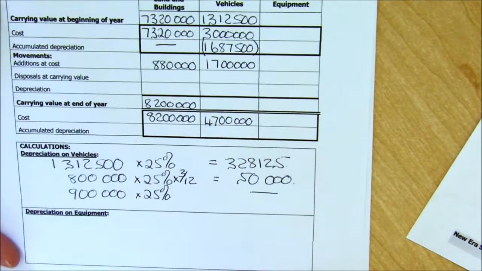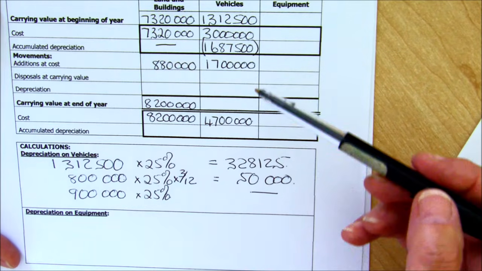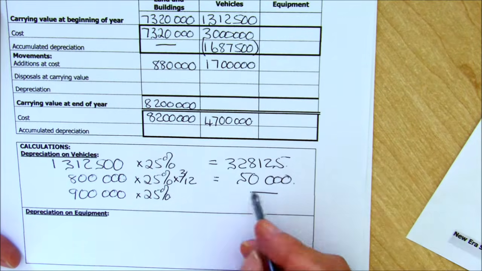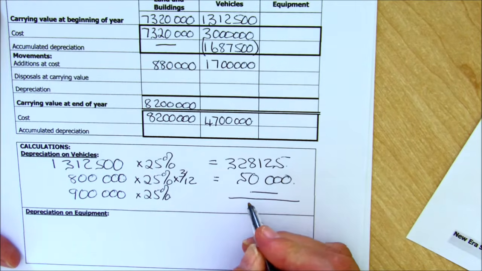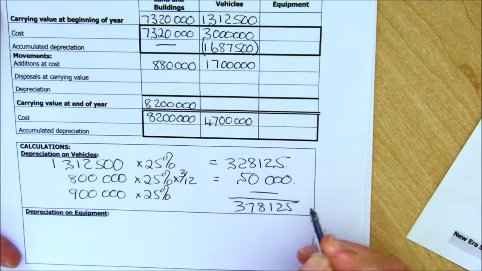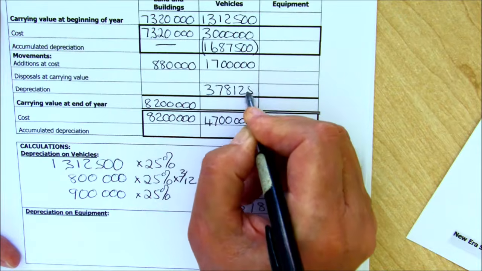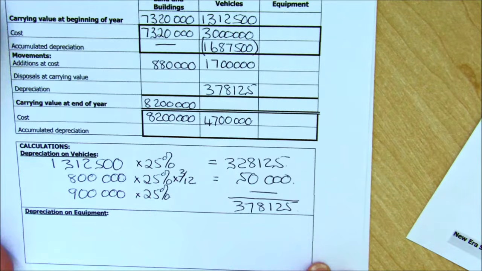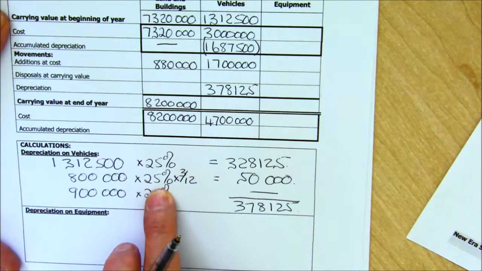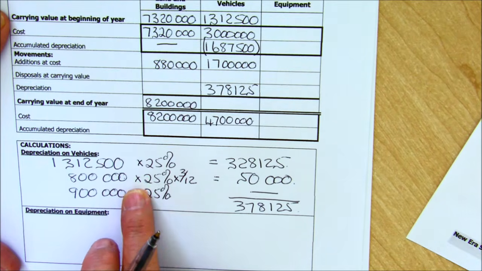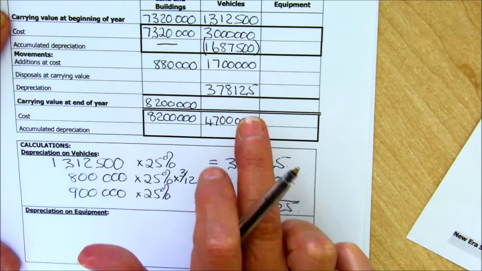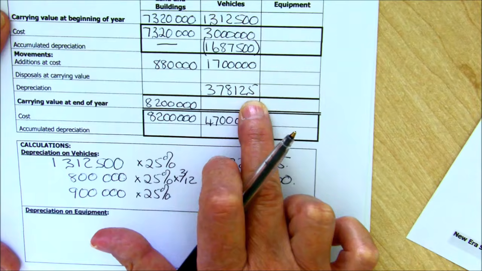And so my total depreciation on my vehicles will be these two together, which if I add up comes to 378,125. So you can fill in 378,125. Now I want you to take note how I've shown the workings here, and that's what we encourage you to do, because there's going to be quite a lot of marks allocated to this figure.